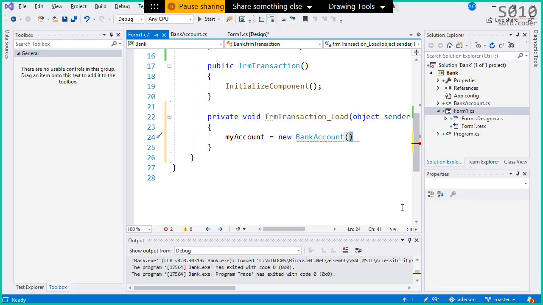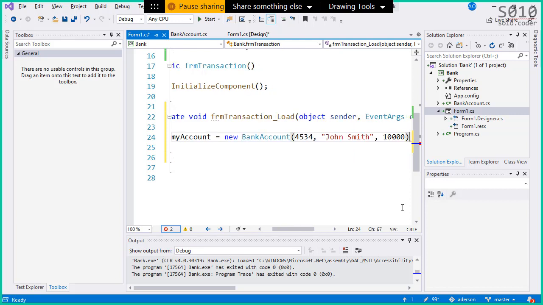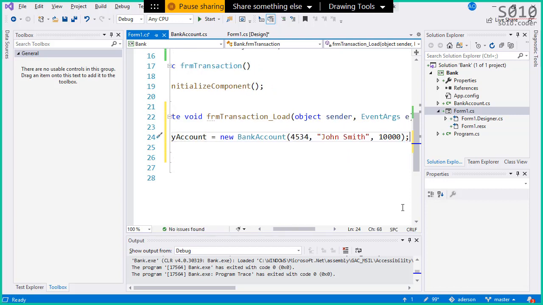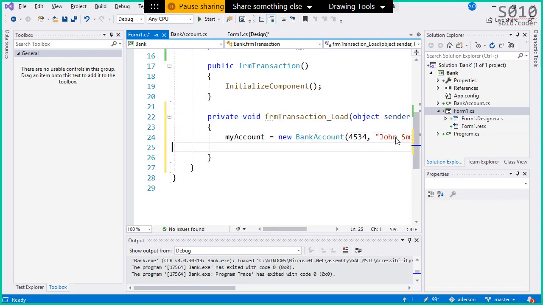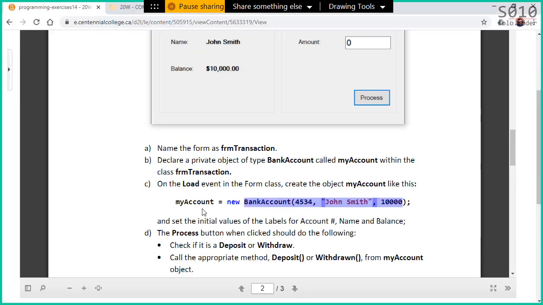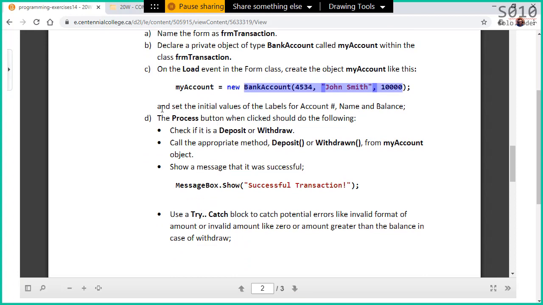So bank account, this is the account number, this is the name of the customer, and the customer is opening the account with $10,000 here.